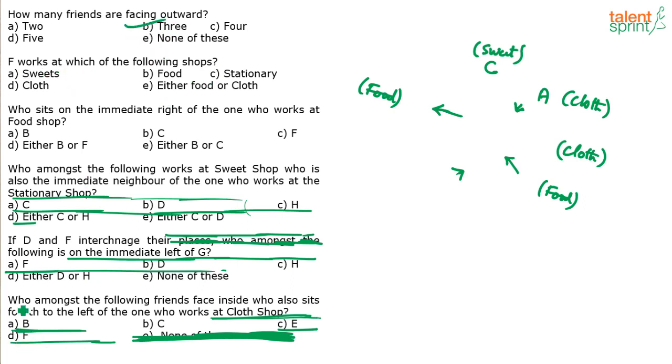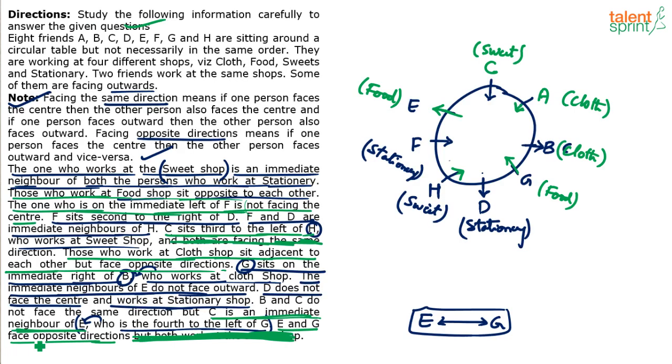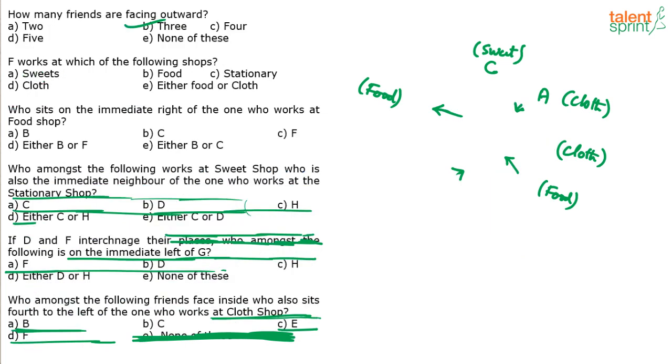F works at which of the following shops? The next question is who sits on the immediate right of the one who works at the food shop? F works in stationery, keep that in mind. Immediate right of food shop. Where is food? Food is here, outwards, right? Immediate right of the food shop is C here, and immediate right of the food shop here is B. There are two food shops, remember. One immediate right here is C because E is facing outwards. Here the immediate right will be B because G is facing inwards. So C and B. F works in stationery.